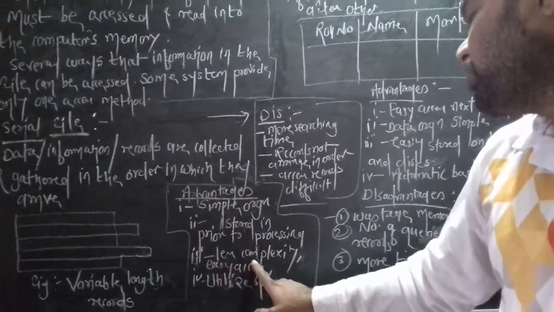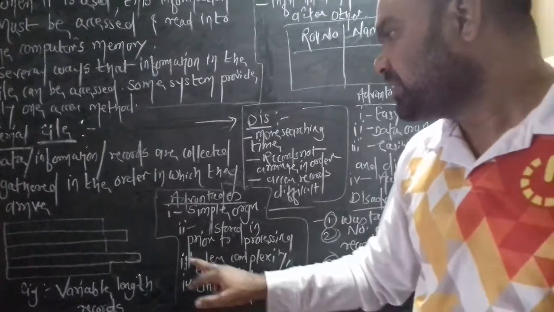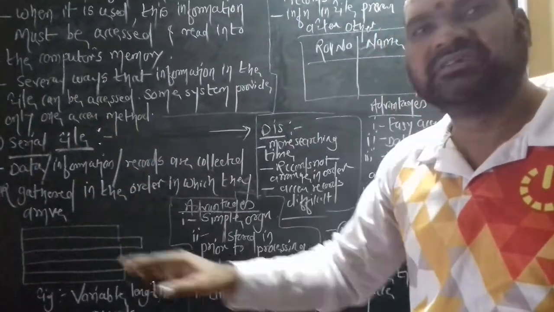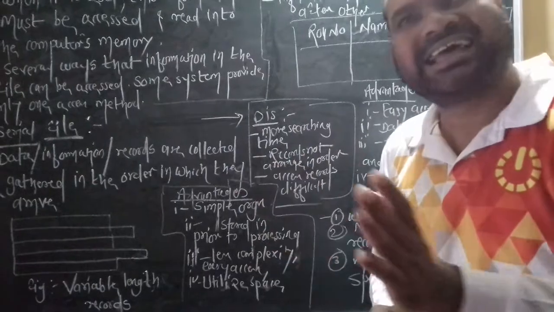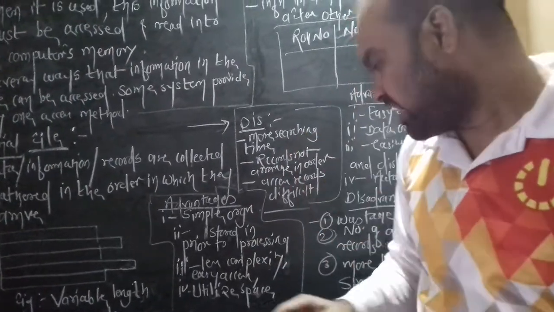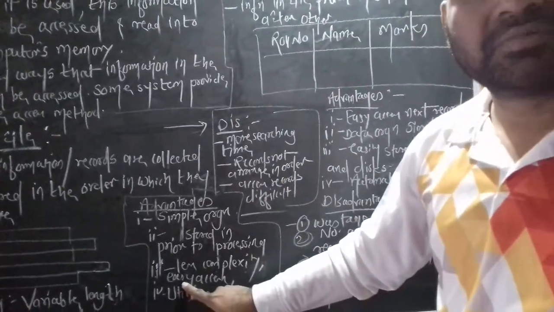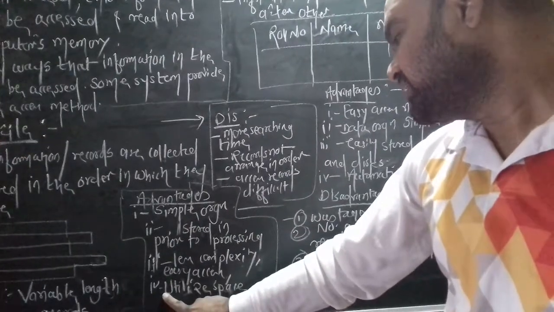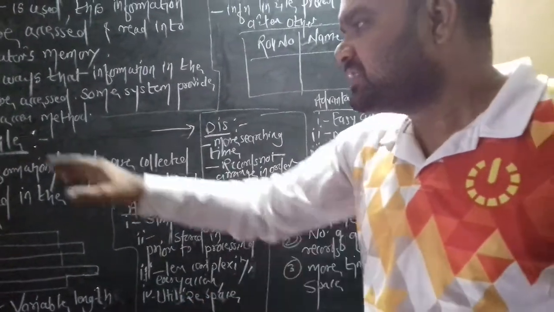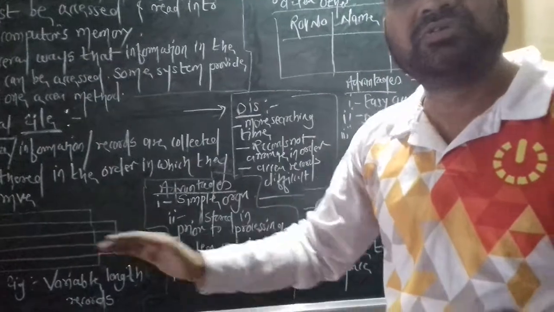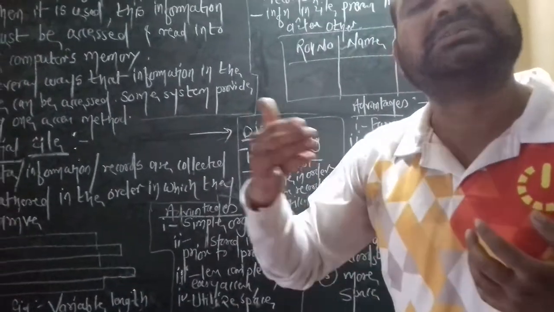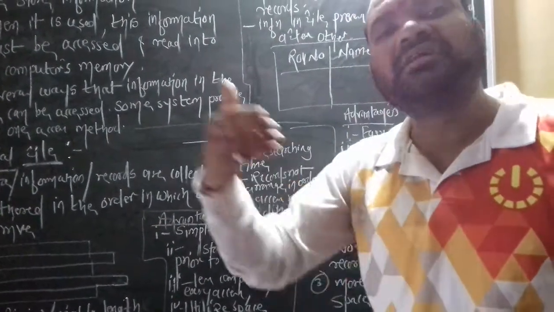Third point is less complexity and easy access. This access method is less sophisticated and easily accessible for us. Last one is utilized space. Through this method we utilize the space in the machine, like in the computer memory.